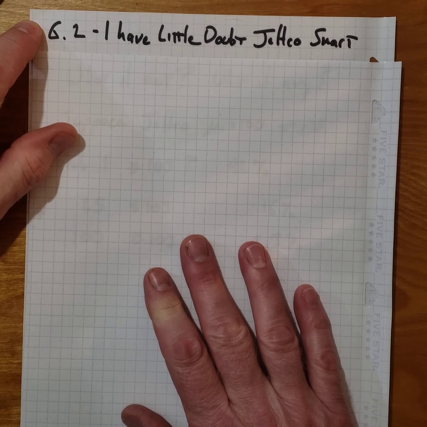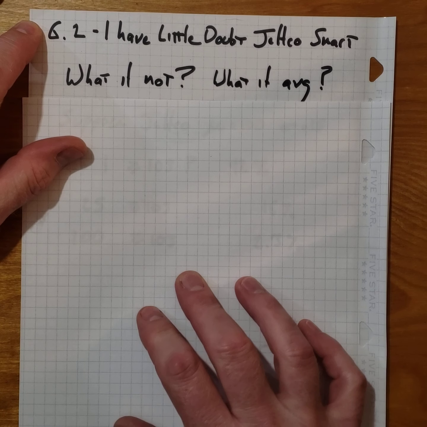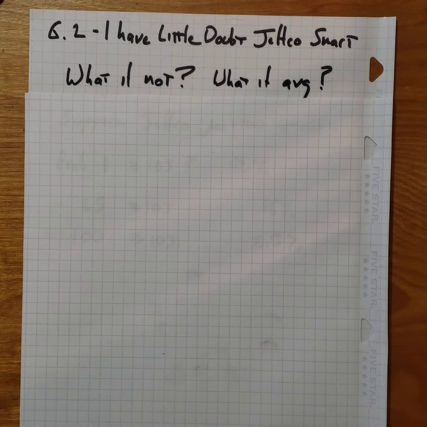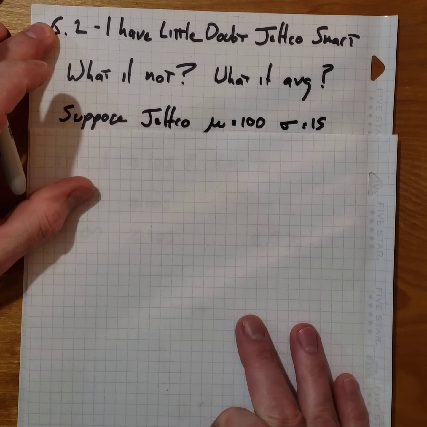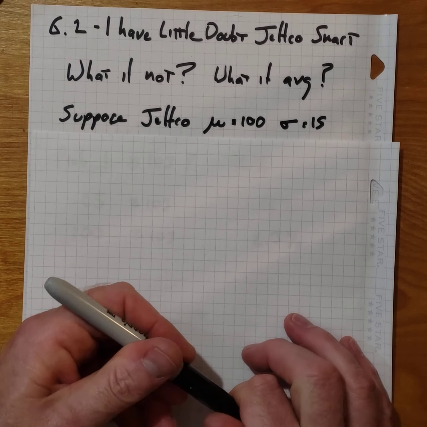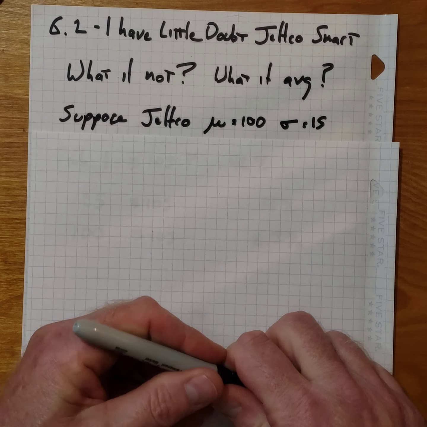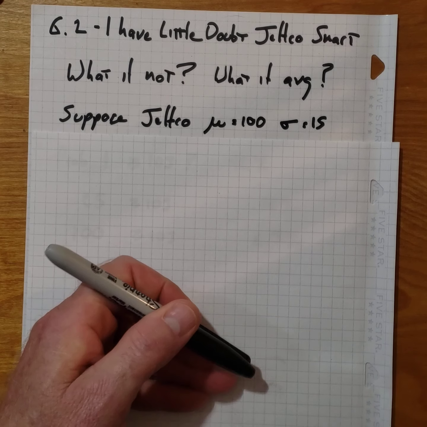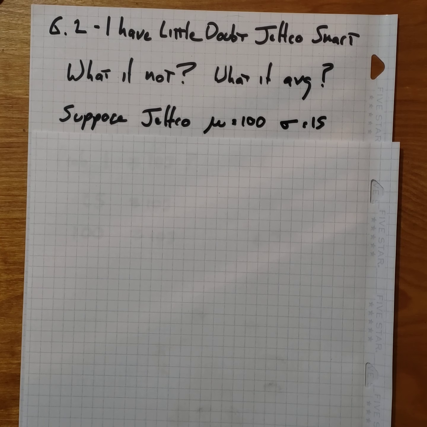So this time we're going to look at it a slightly different way. We're going to say, what if they're not? What if they are just average? What if the average IQ for Jefferson College students is 100, which is the general population, and the standard deviation is 15? Well, then what I want to do this time is look at if this is true. So we're assuming the opposite of the thing we're trying to show. We're trying to show they're smarter than average. We're going to assume that they're just average. And then we're going to say, if they are just average, what's the probability that we would get the results that we get from our study?